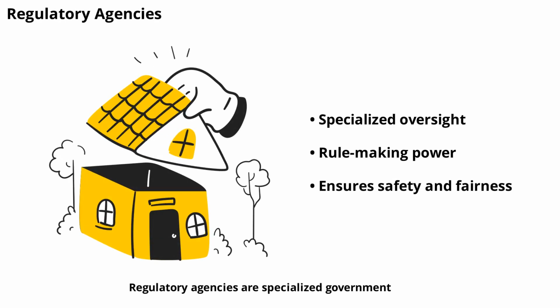Regulatory agencies are specialized government bodies that oversee specific areas, such as health, environment, or finance. They have the authority to create and enforce rules within their domain. For example, a health agency might set safety standards for hospitals while a financial regulator monitors banks. These agencies ensure that complex sectors operate safely and fairly.